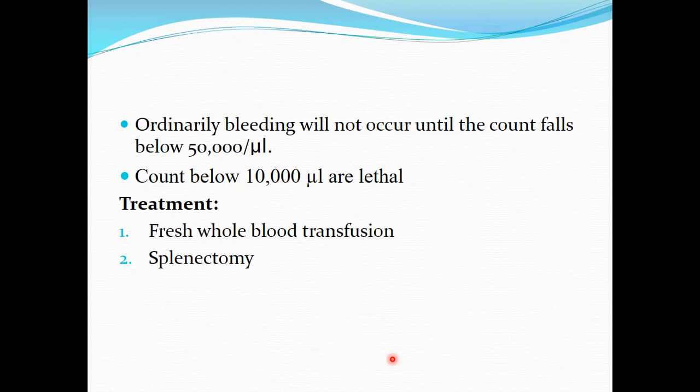Now, bleeding usually does not occur in case of thrombocytopenia until the count decreases below 50,000 per microliter, and if the count decreases below 10,000 per microliter, it is lethal. Now, treatment is to give either fresh whole blood transfusion, or we can also give platelet transfusion. Splenectomy is also helpful in certain situations because the spleen removes the platelets. So if splenectomy is done, the removal of platelets from the circulation is decreased, so it might help.